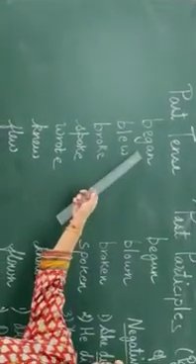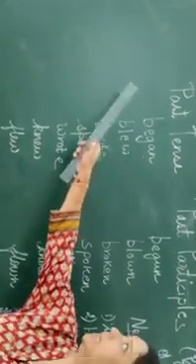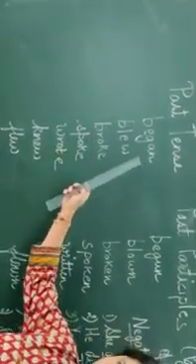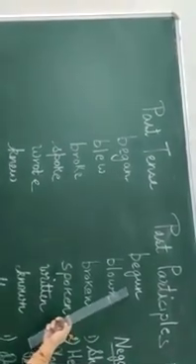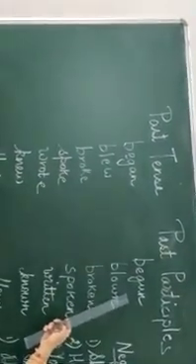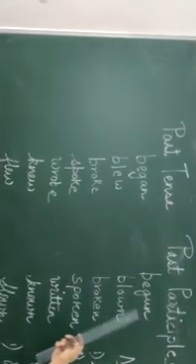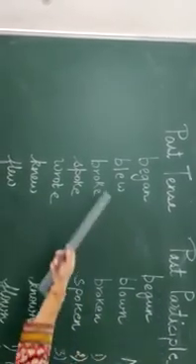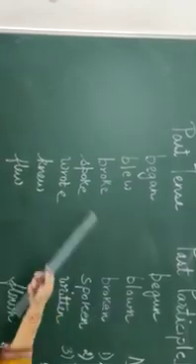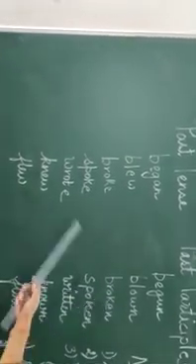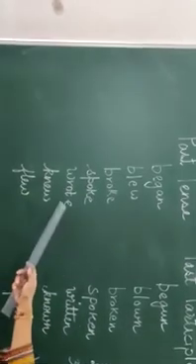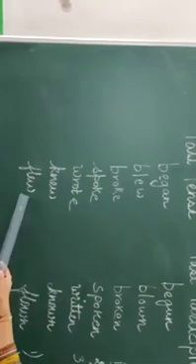Like begin is present tense. Began is past tense. Begun is your perfect tense, which here is called the participle. Like blew becomes blown, broke becomes broken, spoke, spoken, wrote, written, knew, known. Simple past, flew, but the participle of flew is flown. A whole list is given in your textbook.